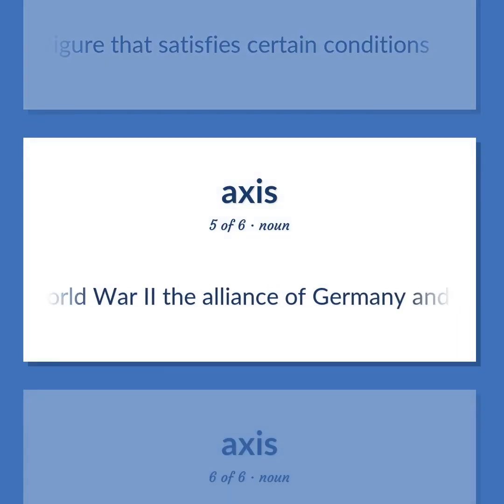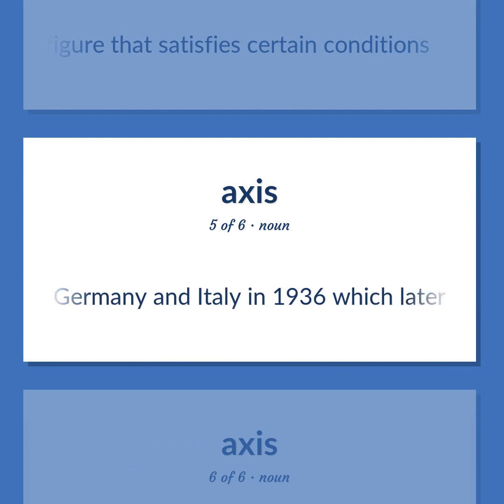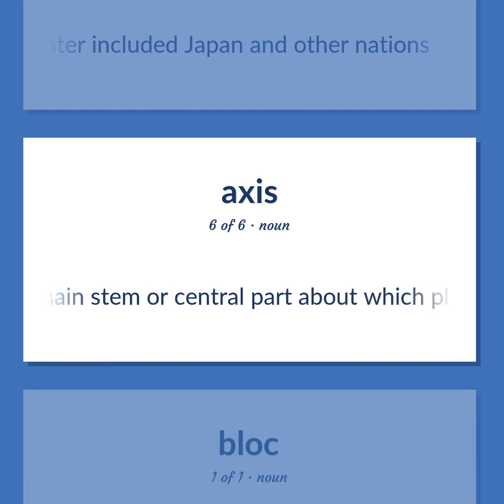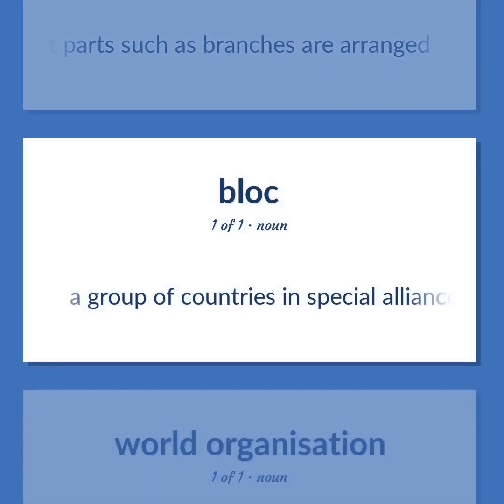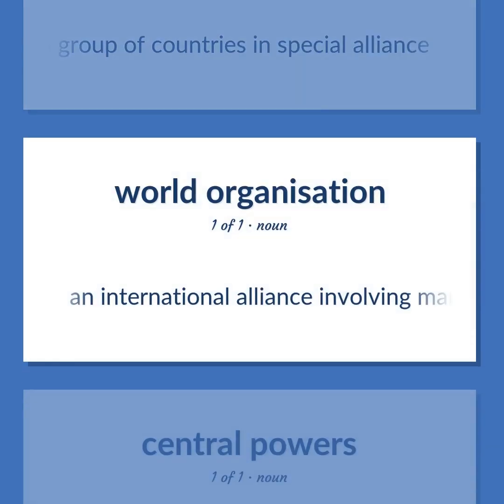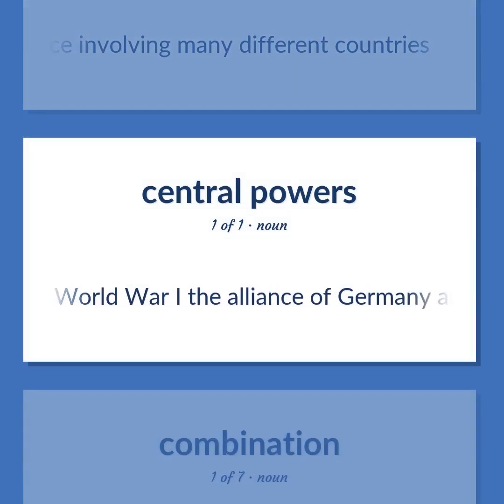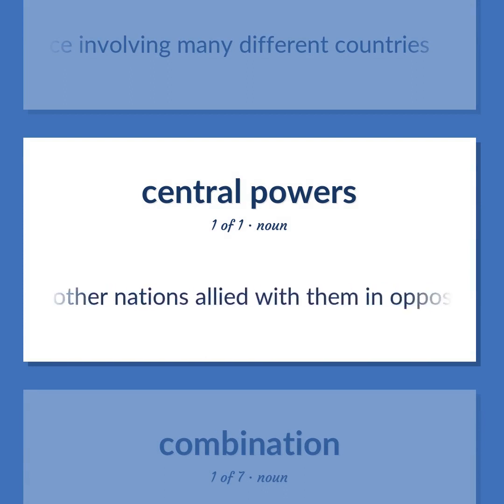In World War II, the alliance of Germany and Italy in 1936, which later included Japan and other nations. The main stem or central part about which plant organs or plant parts such as branches are arranged. A group of countries in special alliance. An international alliance involving many different countries. In World War I, the alliance of Germany and Austria-Hungary and other nations allied with them in opposing the Allies.